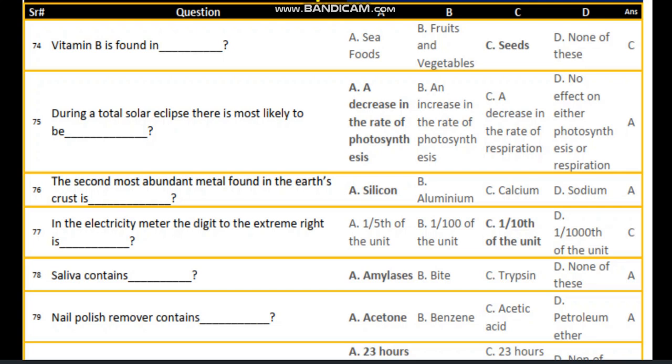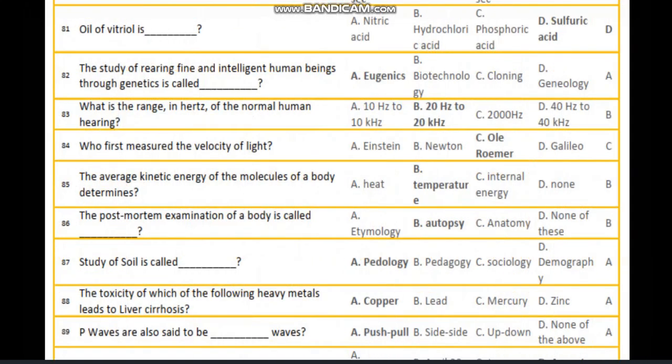Next, nail polish remover contains acetone. Next, Earth rotates around its axis in 23 hours 56 minutes 4 seconds. Next, oil of vitriol is sulfuric acid. Next, the study of rearing fine and intelligent human beings through genetics is called eugenics.